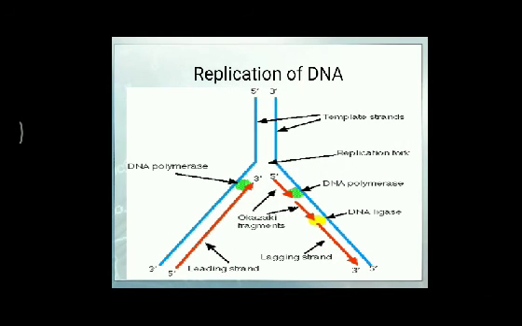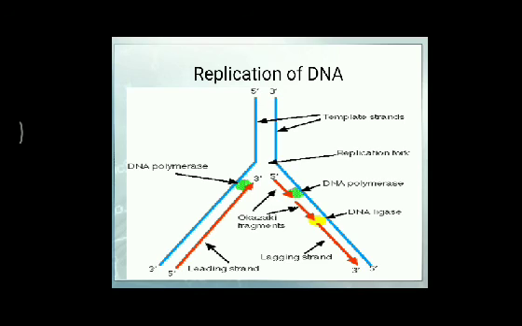For the replication of DNA, you can follow this one also, which contains all the important content, including the special enzymes involved. Have a look at this.